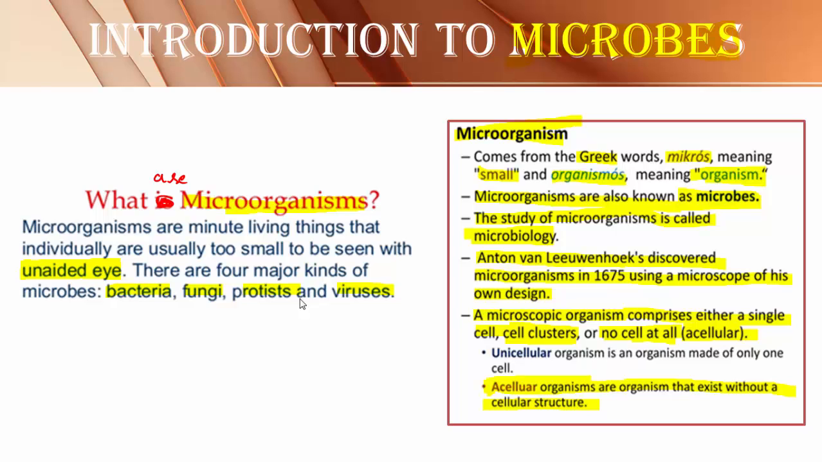A microorganism may be unicellular, or a microorganism may be represented by a group of cells. Even acellular organisms like viruses are also included in the category of microorganisms. Acellular means without cell in the body. If the organism does not contain any cell in its structure, they are referred to as acellular. So moving to the next one.